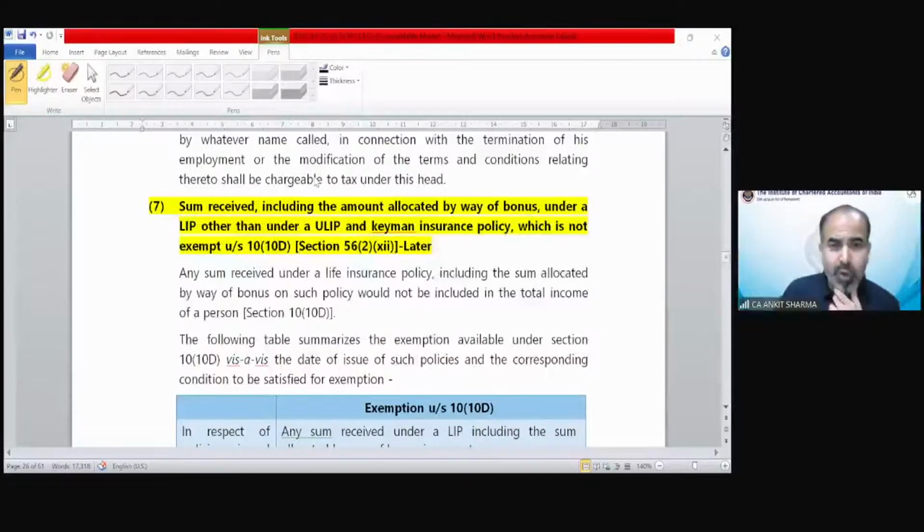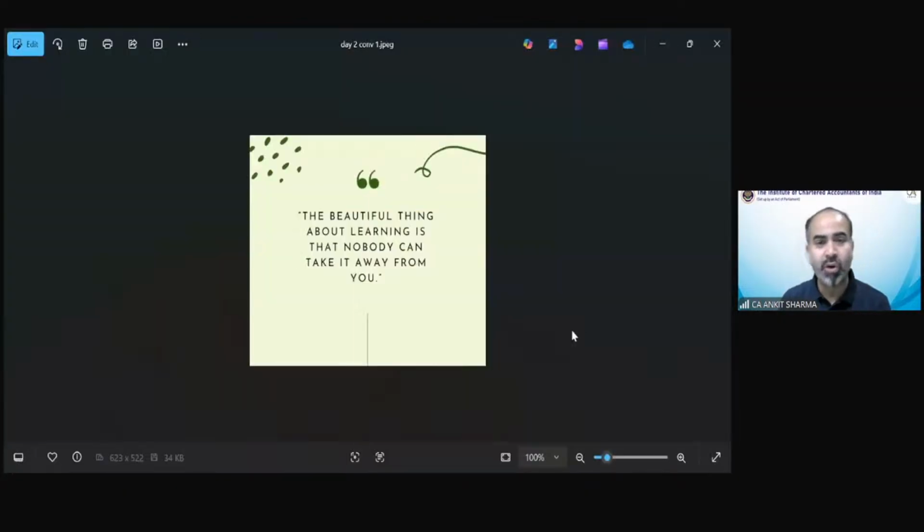Okay, so before moving to point number 7, here is our thought for the day for all of you. And it's very beautiful. It says the beautiful thing about learning is that nobody can take it away from you. So it's a very simple thing that whatever knowledge you have, knowledge cannot be taken away by anyone from you. And it will help you till the end of this life. So whatever you learn, that will always remain with you. That's the beauty of knowledge.